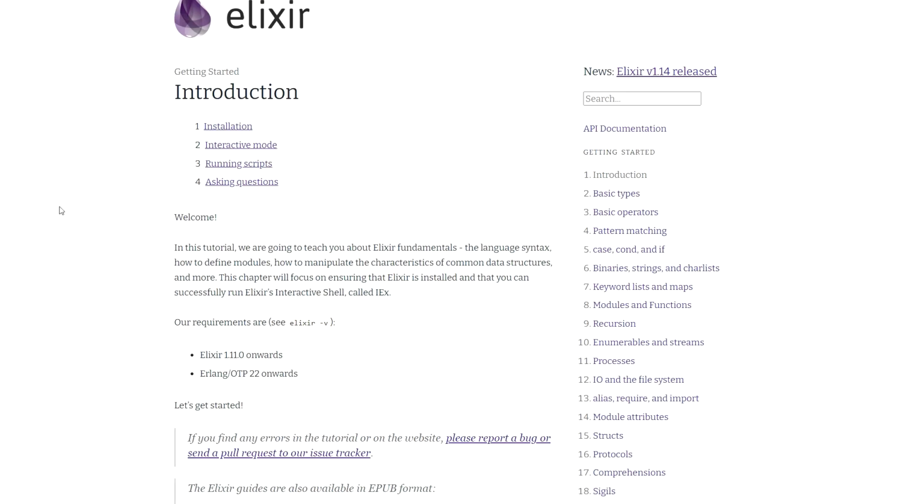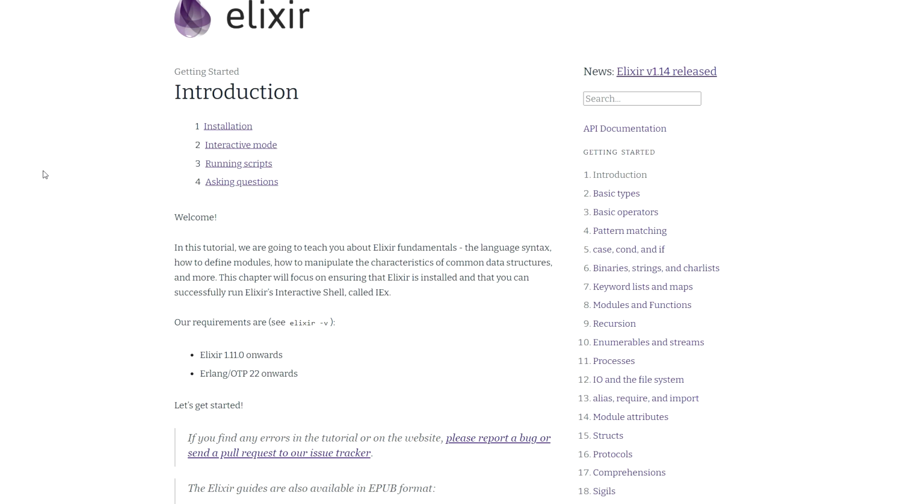Another resource that you can use is the official Elixir introduction. Introductions can be a bit boring at times, but I don't think this one is. The Elixir introduction is quite extensive, but it's really engaging. There is so much code content that you can also follow along. It takes you on a journey via most of the language constructs that you can use, and it's done really well. It's written well. So I got a lot of value by reading these chapters in the Elixir introduction, which is more extensive than the average introduction is, and it's a great learning resource.